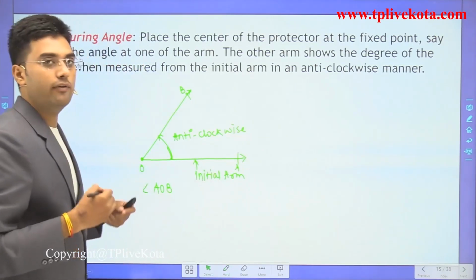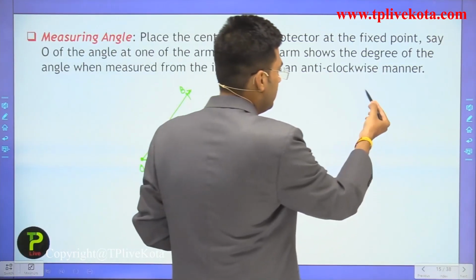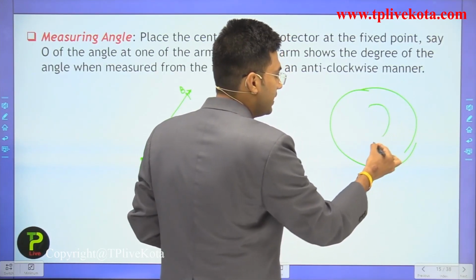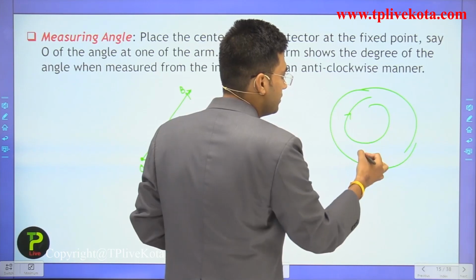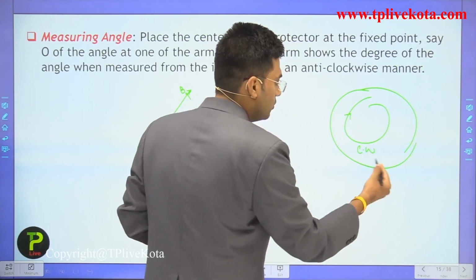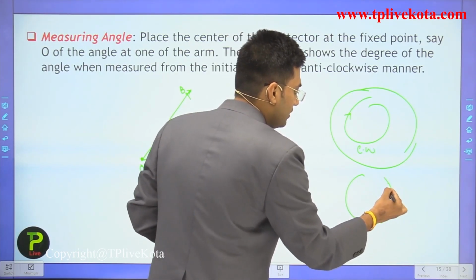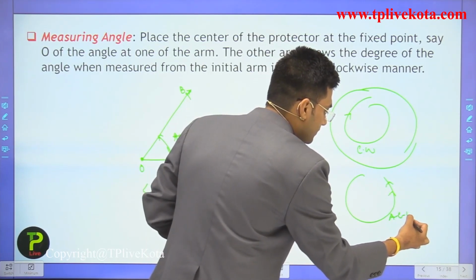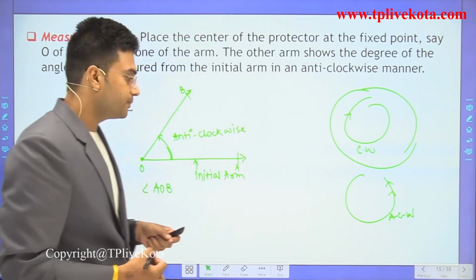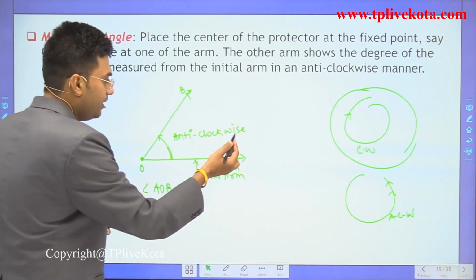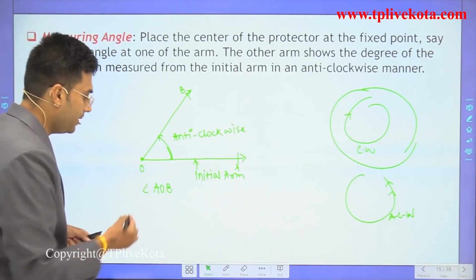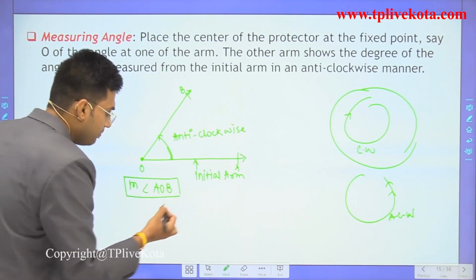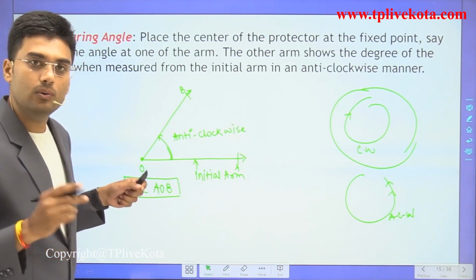What is the meaning of anti-clockwise? In the opposite direction of the clock. Clocks move in this direction. This direction is clockwise, so this direction is anti-clockwise. So this anti-clockwise measure is the measure of the angle, and we represent it as m of angle AOB.